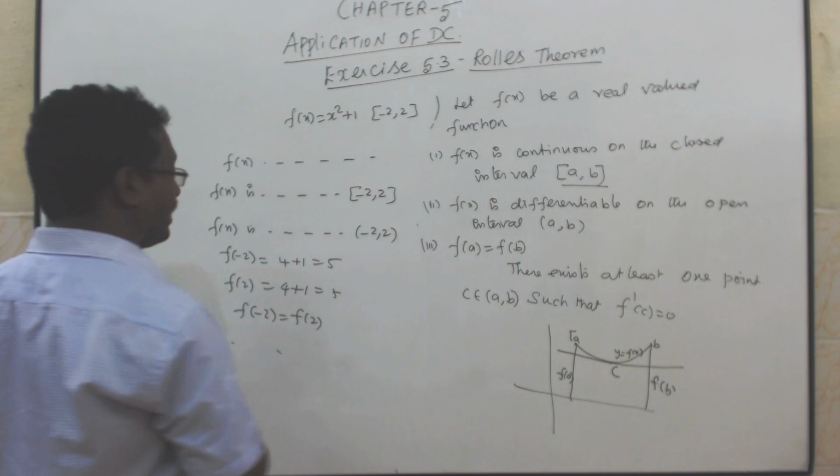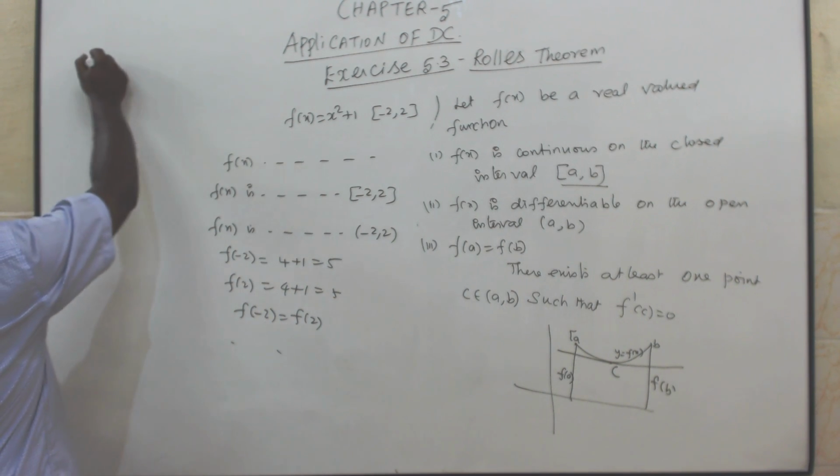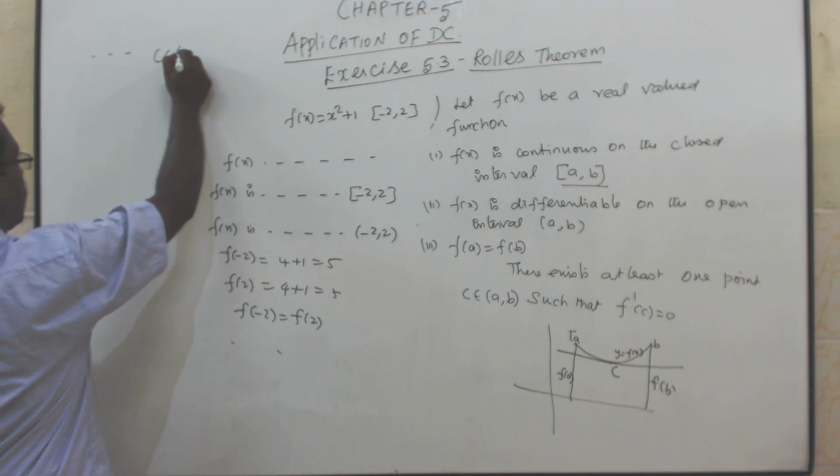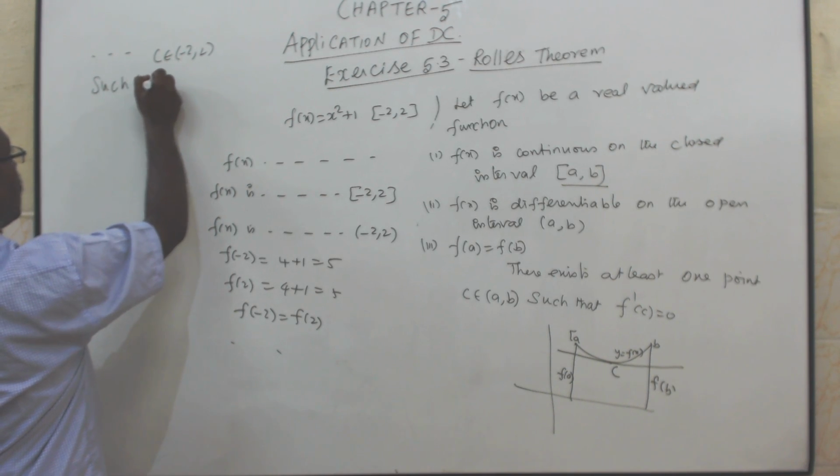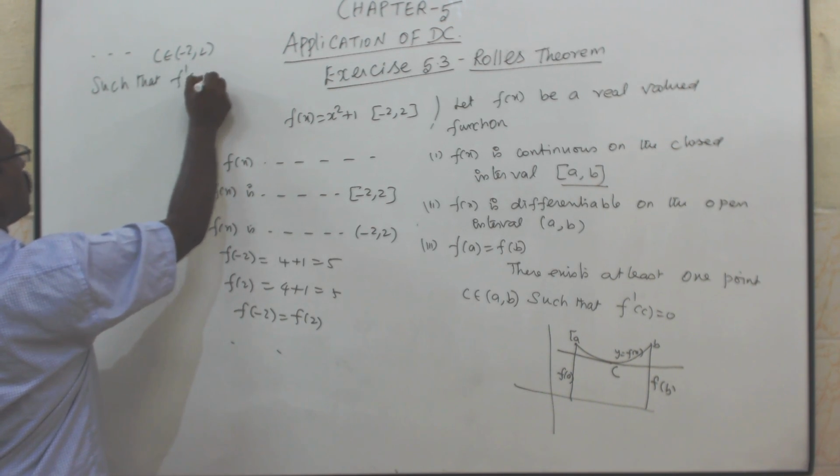Then there exists at least one point C belongs to A comma B, C belongs to minus 2 comma 2, such that f dash of C equal to 0. Don't put dot dot dot.